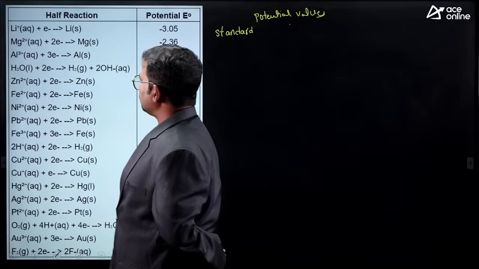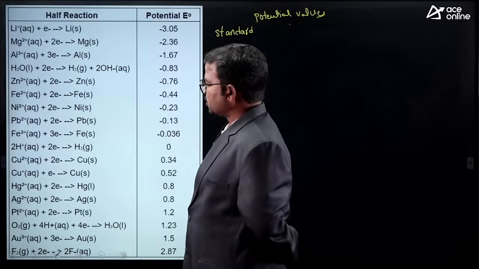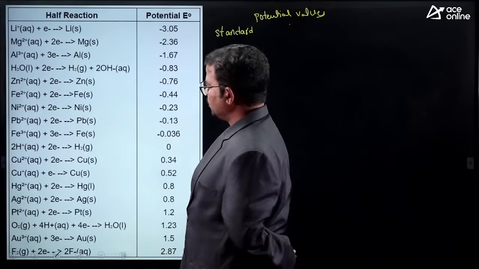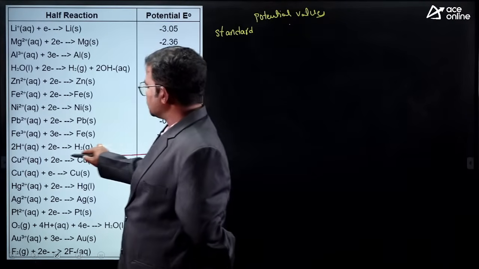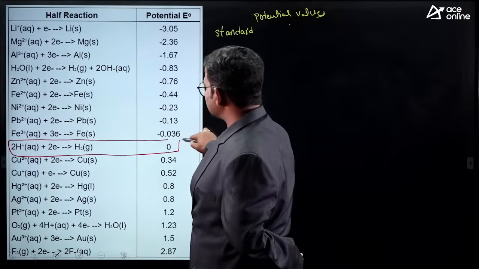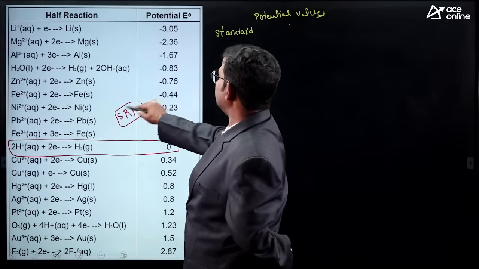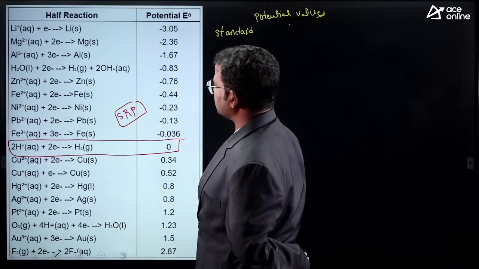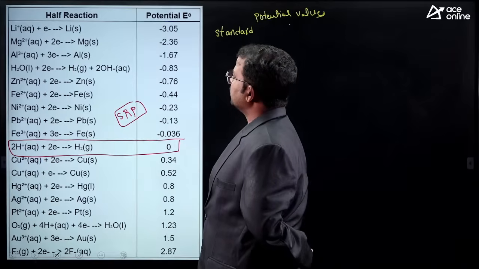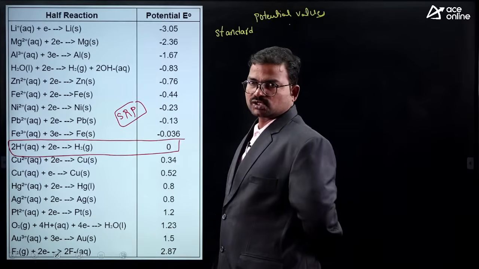By using this table, we can easily get it. No need to memorize this table, you just observe. These are SRP values, standard reduction potential values. Just by using these values, guys, you can easily solve these types of questions.